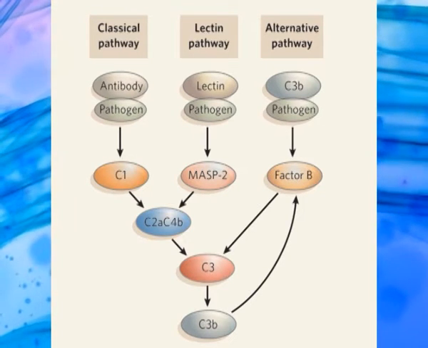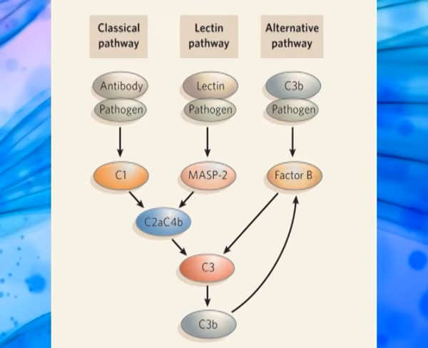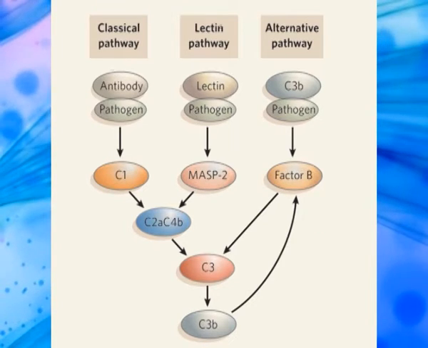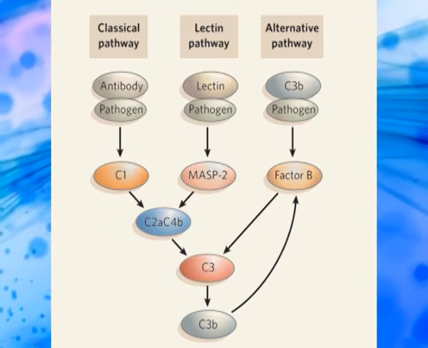The alternative pathway does not rely on pathogen-binding antibodies like the other pathways. C3b formed by a C3 convertase enzyme complex in the fluid phase is rapidly inactivated by factor H and factor I. The surface-bound C3b may now bind factor B to form C3bB.